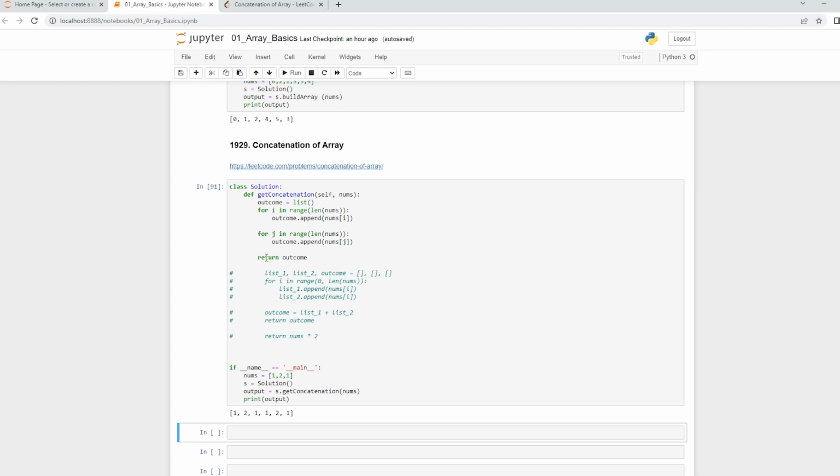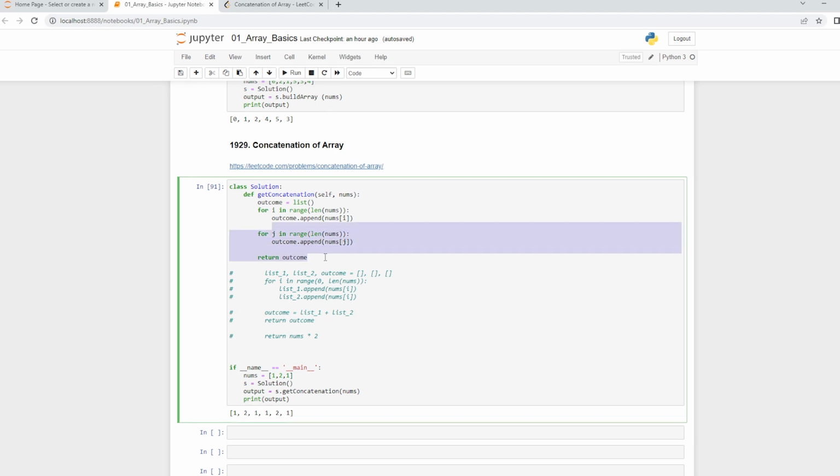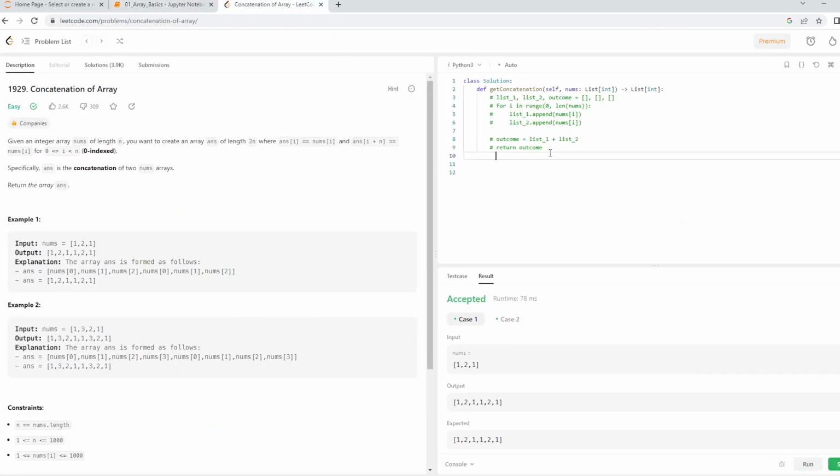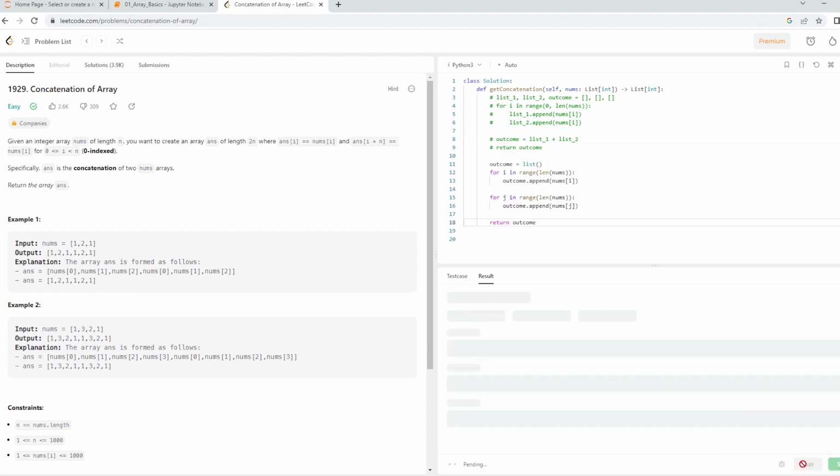If there was a for loop inside another for loop, then it would be n squared time complexity. But this is 2n time complexity, since it is order of n for the i loop plus order of n for the j loop. So 2n is the time complexity, which is essentially order of n itself. So this is a very good looking solution. You should always try to do something like this. Now let us work with this, and I'll run this solution.